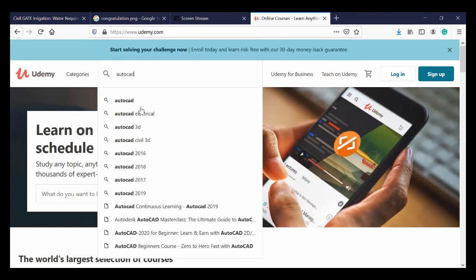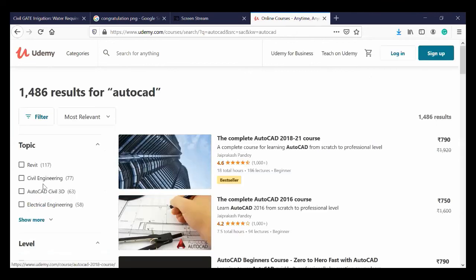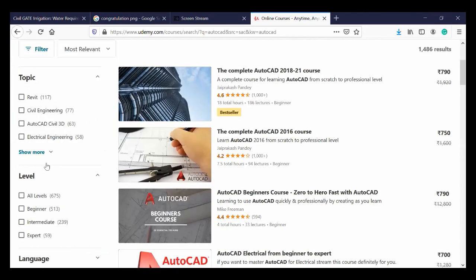In the search you can also filter them: AutoCAD 3D, AutoCAD Civil 3D, like that. I am just taking AutoCAD for now. Once the results came, I'm going with the civil engineering application, AutoCAD, all levels. So level is also there. If you don't know anything, go with the beginner level. If you want everything, go with the complete levels.